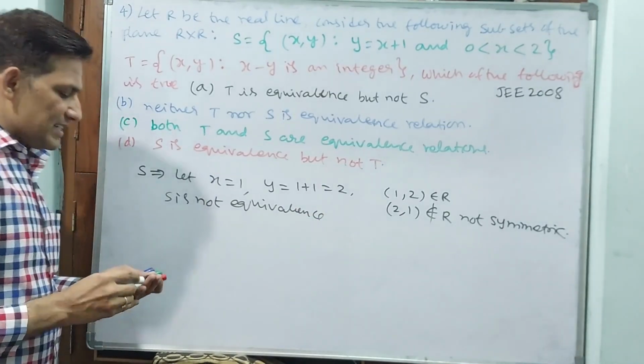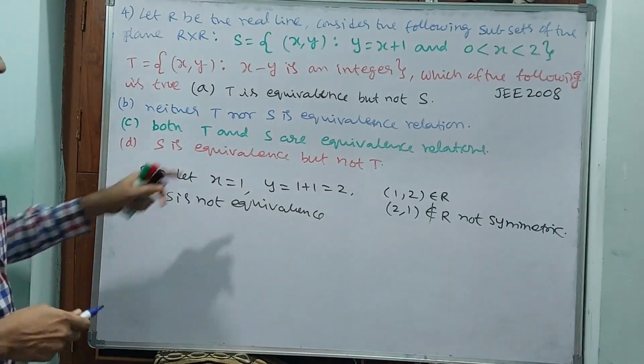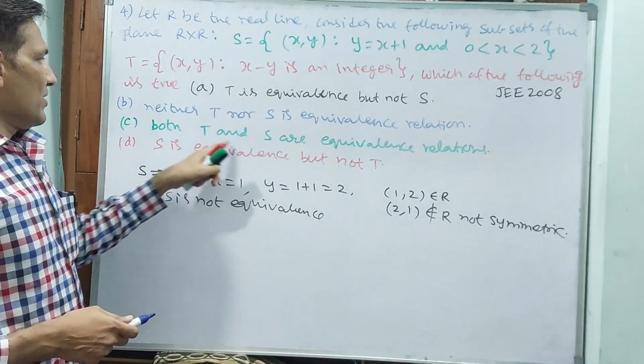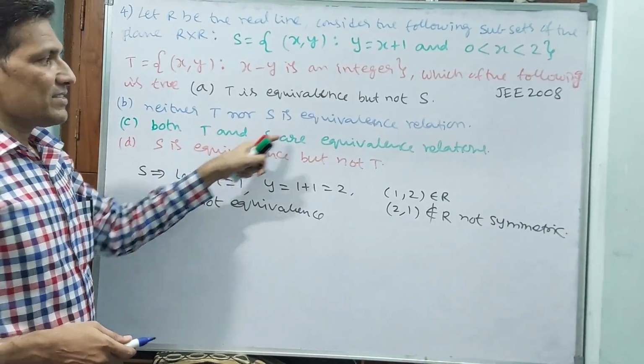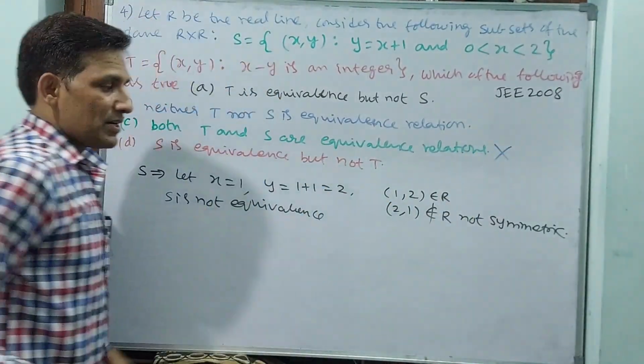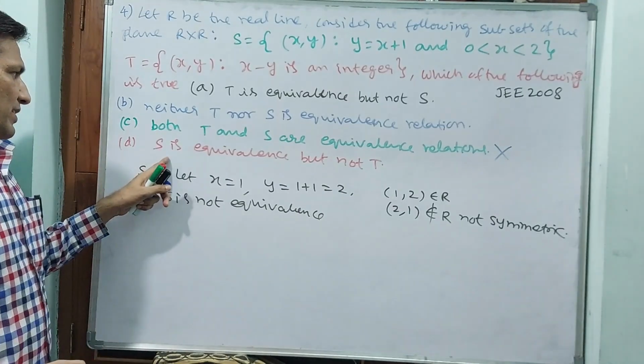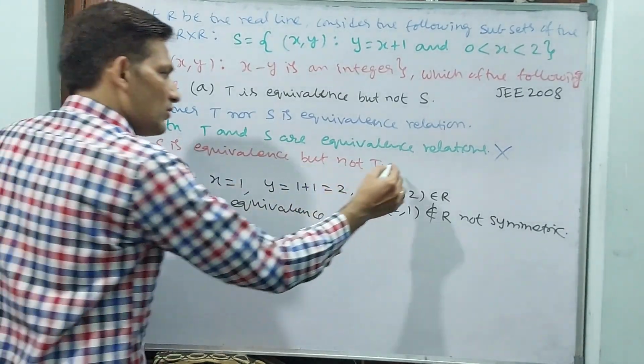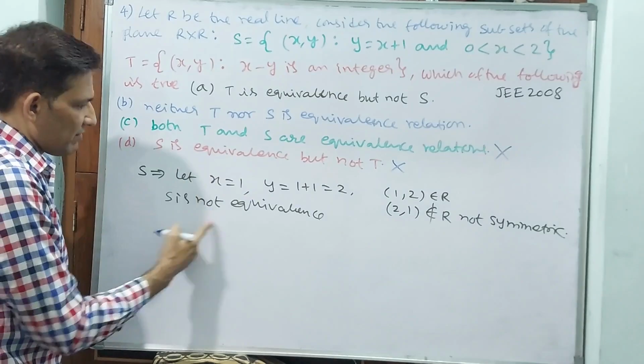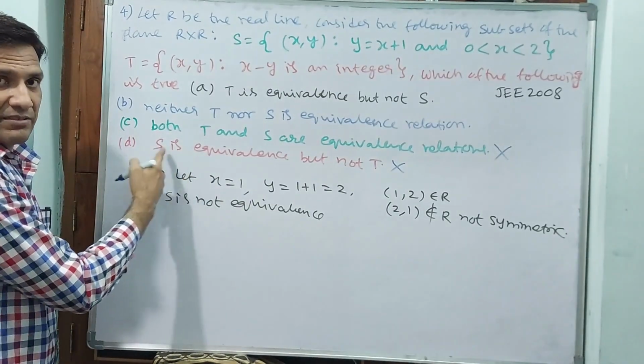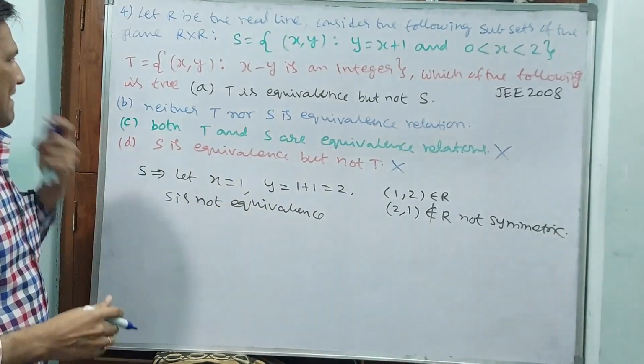Wherever S is written as equivalence, you strike off. Both T and S are equivalence relations: this is not correct. Why? Because S is not an equivalence relation. S is equivalence but not T: this is also not correct. Why? Because S is not an equivalence relation. That means two options are closed.